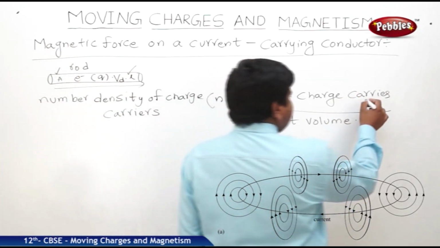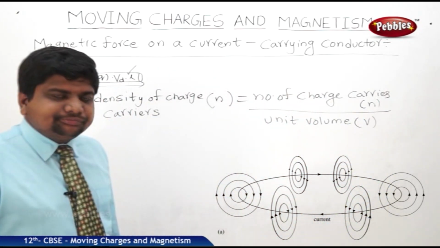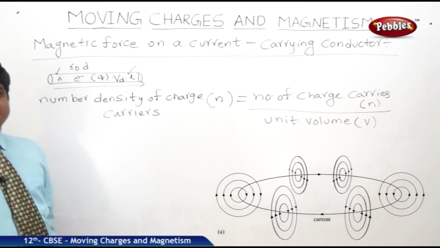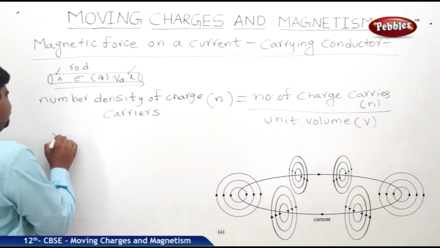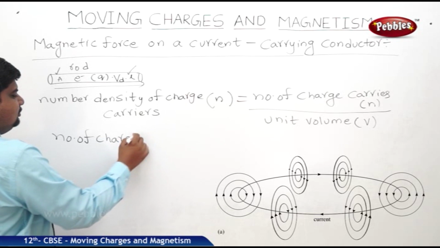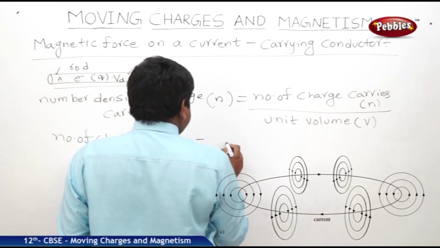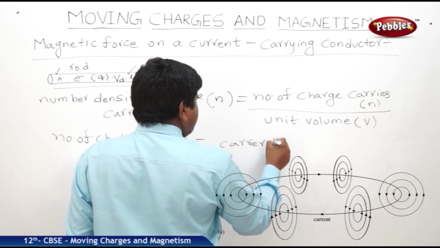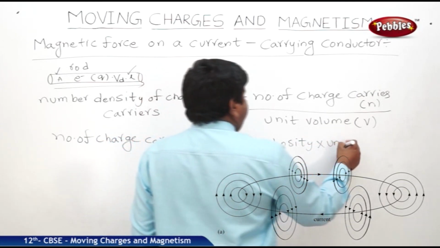So the number of charge carriers symbol is N, unit volume symbol is V. We can write number of charge carriers is equal to number density into volume. So this is very, very important. Number of charge carriers is equal to carrier density into unit volume.